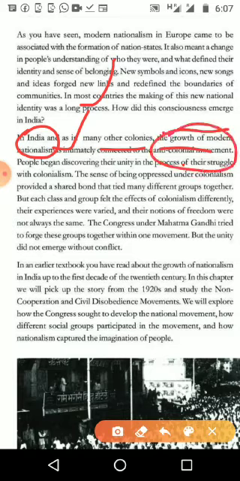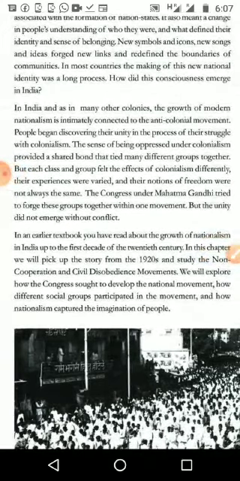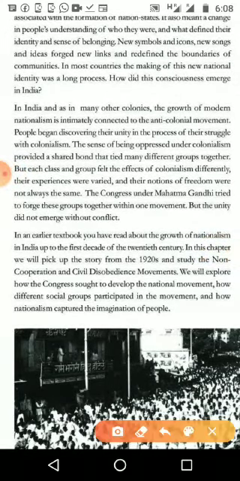Means those who made us dependent on them, or those who imprisoned us. For that purpose, we started the anti-colonial movement. People began discovering their unity in the process of their struggle with colonialism.